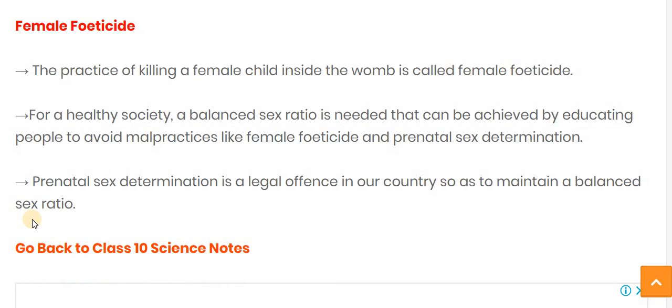Now female foeticide means the practice of killing the female child inside the womb. That is called foeticide. For a healthy society, a balanced sex ratio is needed, which can be achieved by educating people to avoid malpractices like female foeticide. Prenatal sex determination is a legal offense in our country, so as to maintain a balanced sex ratio.